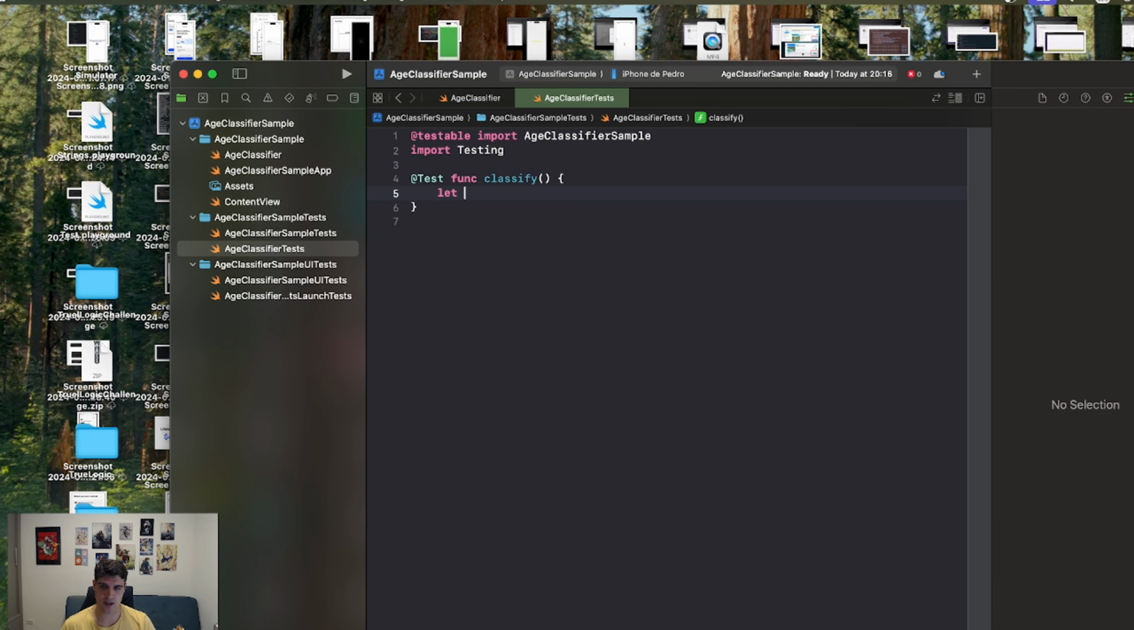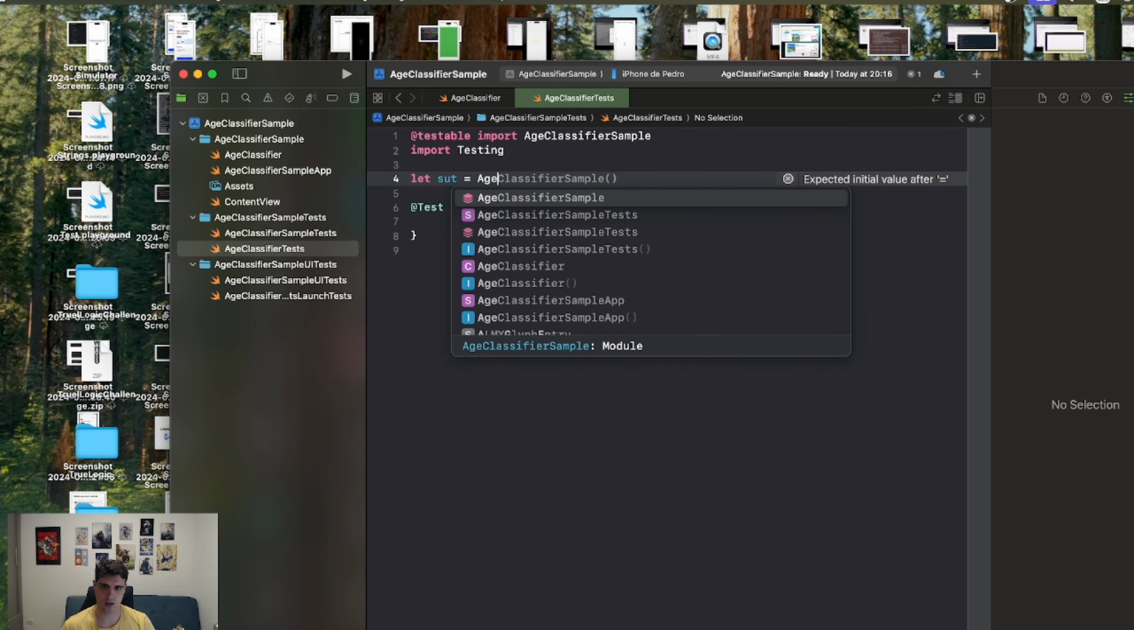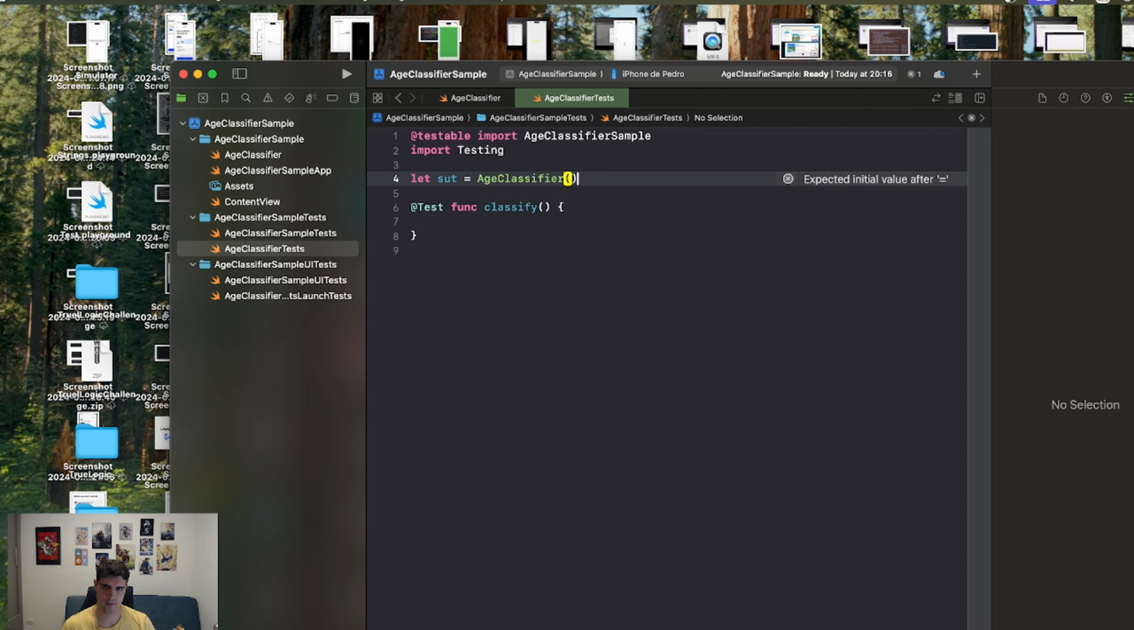And let us create this system under test. We can actually do that outside the tests. Oops. Let's assign an AgeClassifier, and let us test one case here.